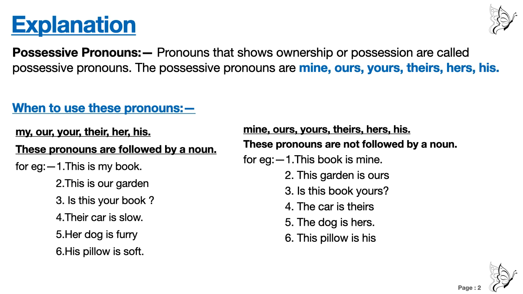Number 5, the dog is hers. If you want to write only her, then you can write this is her dog. But if you don't want to write her, if you want to use hers, then it will be the dog is hers. Number 6, this pillow is his. This pillow is his. His pillow is soft. There will be no changes. For his and its, there will not be any changes on both sides.